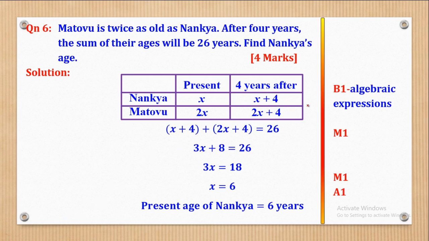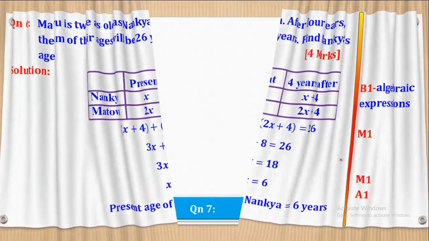So the first mark will be on these algebraic expressions, and the second mark will be on substitution, because they told you that when you add this plus this and equate to 26 to come up with this equation, that's where the method mark comes from. Then the other mark will be on this step whereby you divide by 3 to come up with your answer which is equal to 6. So basically that's how the 4 marks can be awarded.